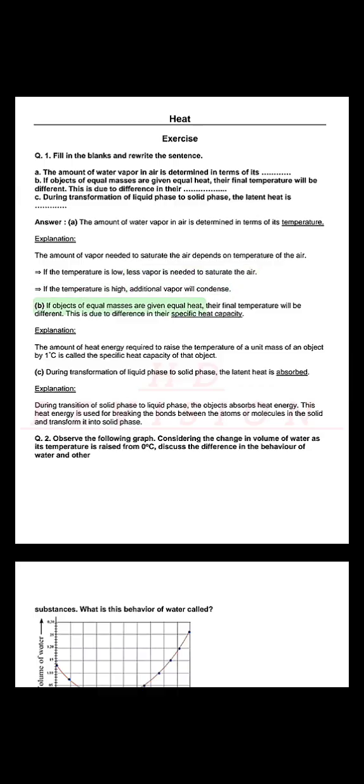B. If objects of equal masses are given equal heat, their final temperature will be different. This is due to difference in their specific heat capacity. Explanation. The amount of heat energy required to raise the temperature of a unit mass of an object by 1 degree Celsius is called the specific heat capacity of that object.